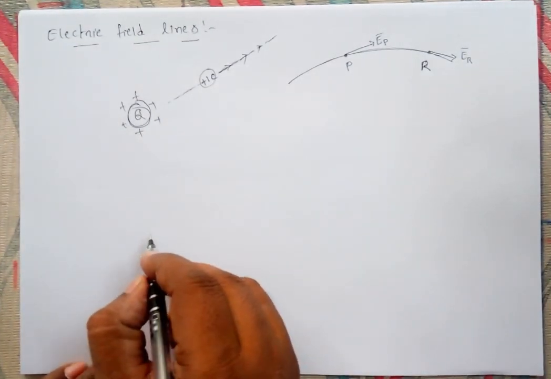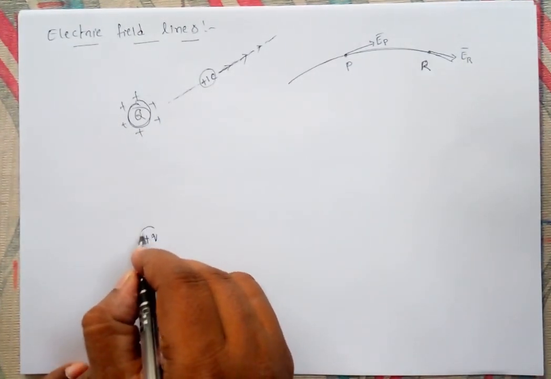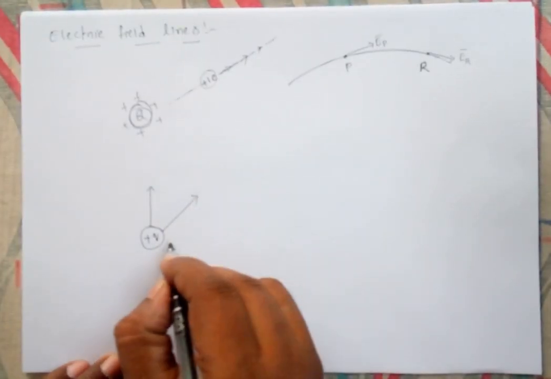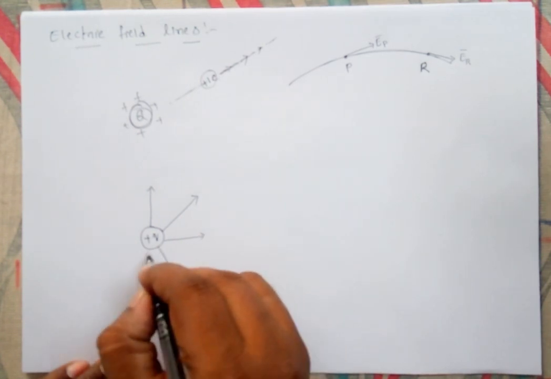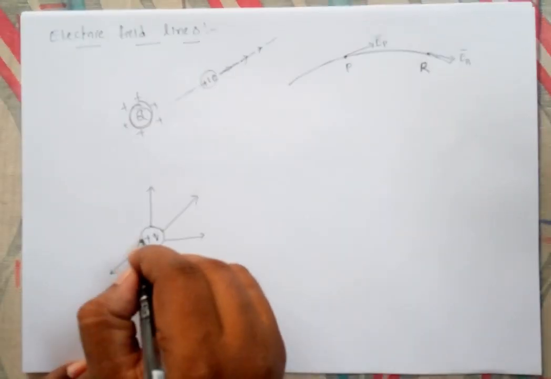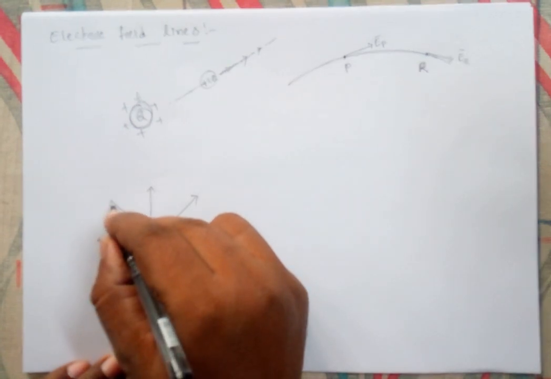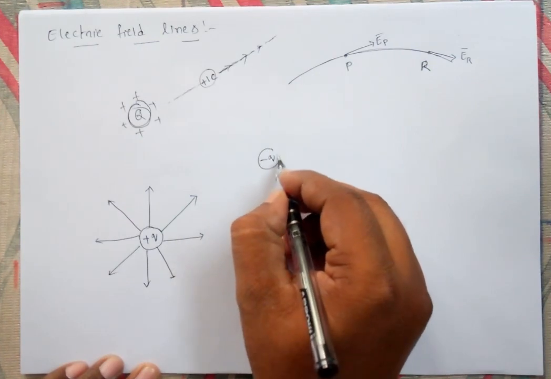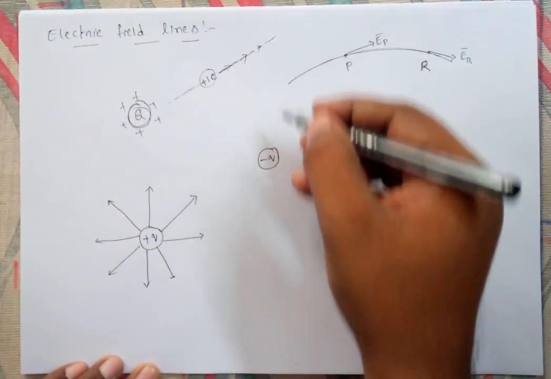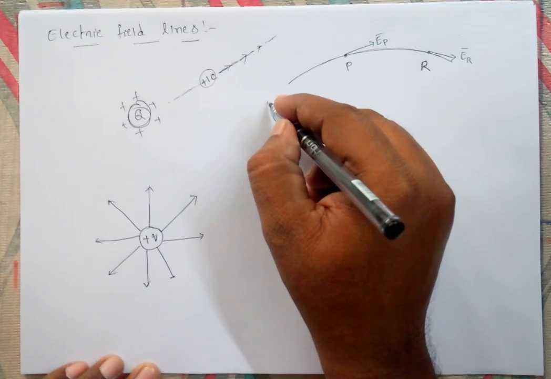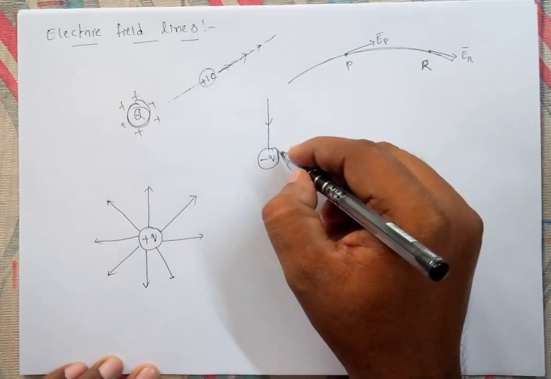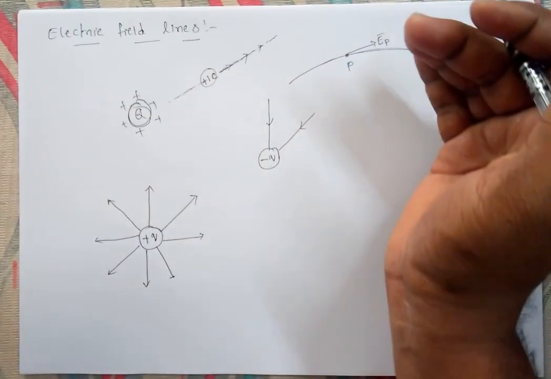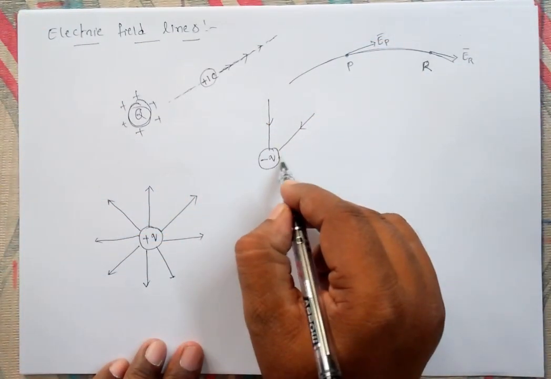If an isolated positive charge is there, the electric field lines are normally away from it. This is the electric field lines. And if a negative charge is there, the electric field lines are towards it and normal to the point charge. So positive charge means it diverges away from the positive charge and converges towards the negative charge.